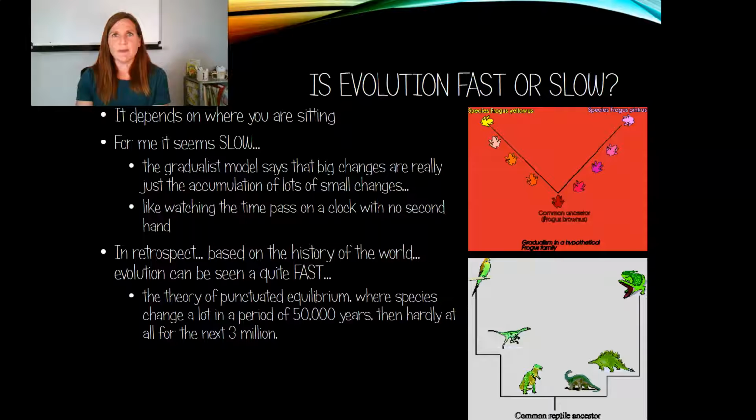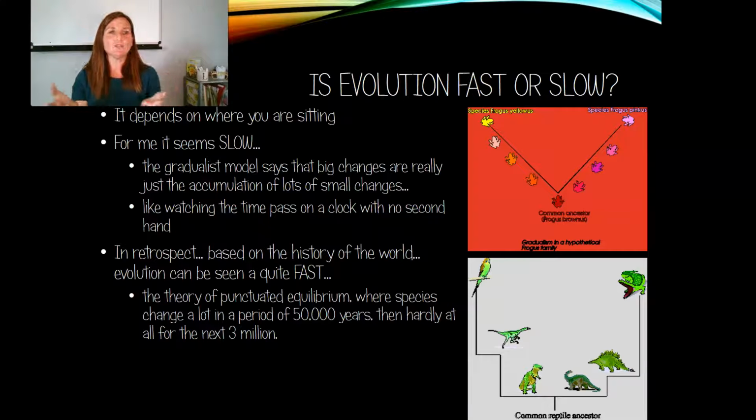Just like watching time pass doesn't really seem like it's moving very fast. Or if you were to look at a child who grows up day by day by day, you don't notice that many differences as each day goes. And then eventually you look back and you see all of the time that has passed. So in retrospect, the history of the world can be seen as happening quite quickly.